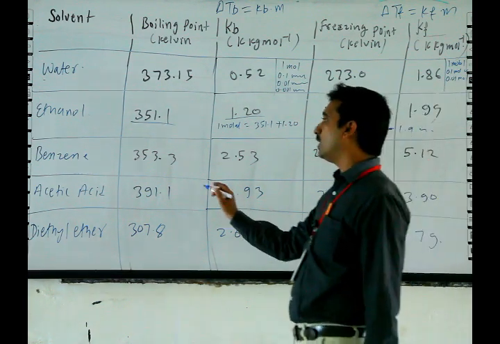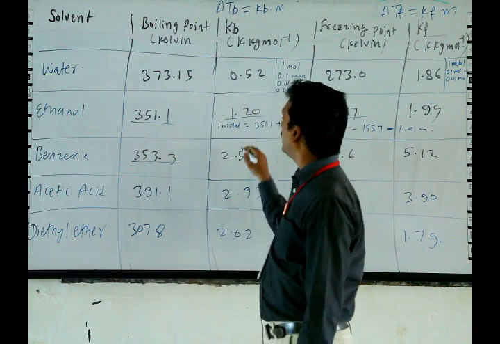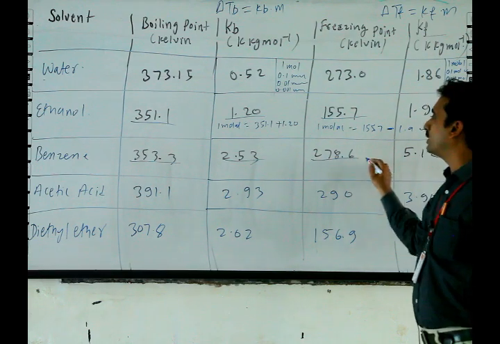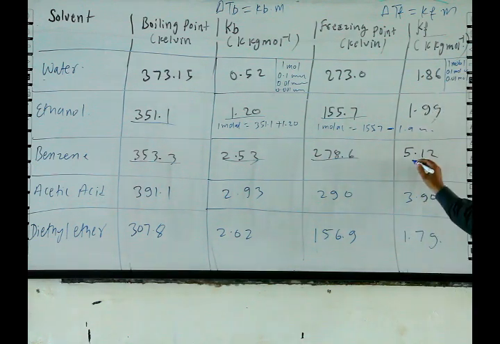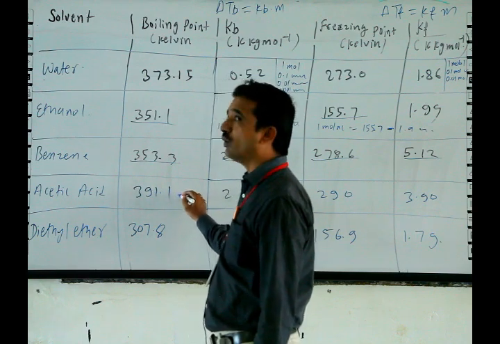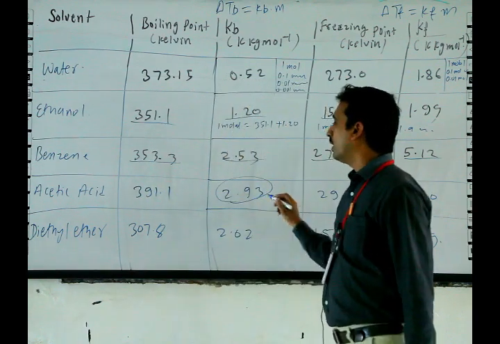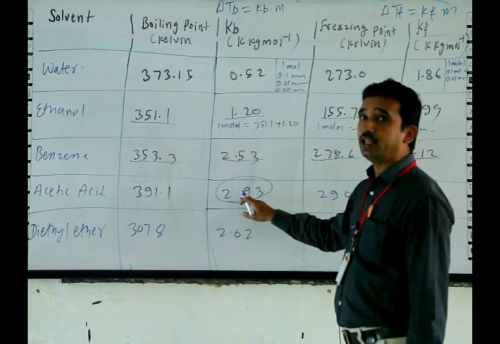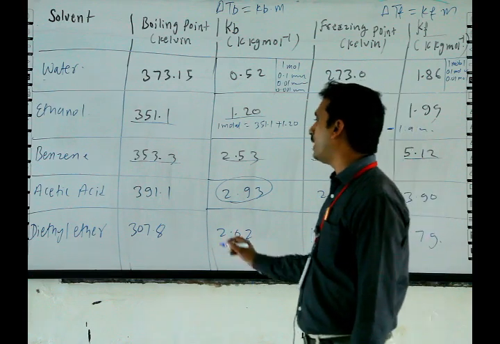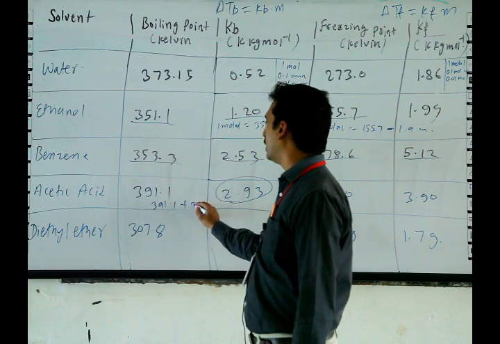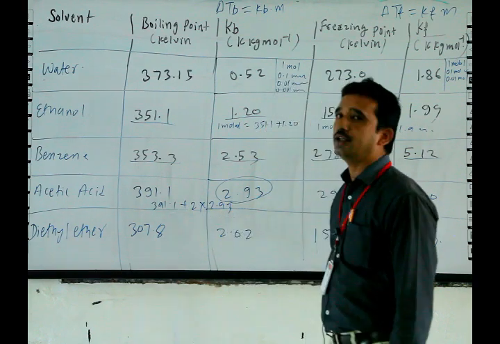Why is this minus? Because there is a depression, therefore the value is subtracted here. For benzene the boiling point is 353.3 and the Kb value is 2.53. Same for here, freezing point is 278.6 and Kf value is 5.12. For acetic acid the boiling point is 391.1. If we make a 2 molal solution in acetic acid, then its boiling point will be increased by 2 into 2.93, so 391.1 plus 2 into 2.93.